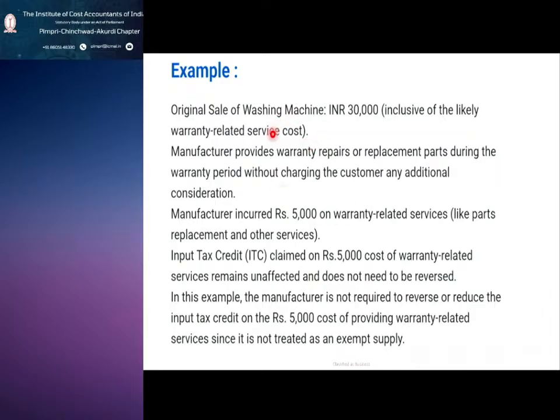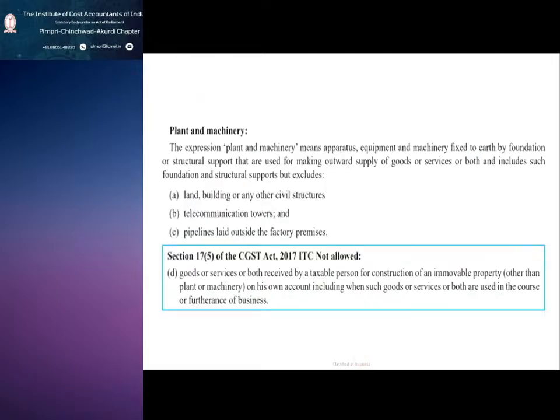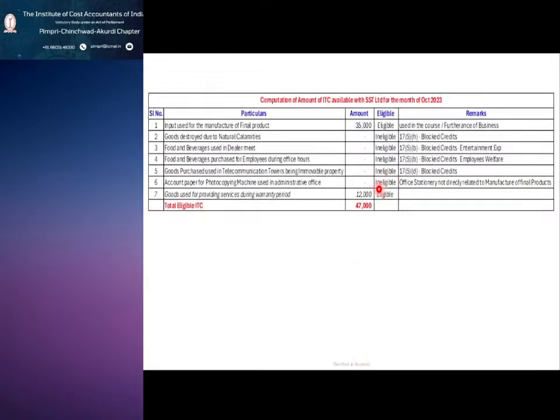So that's why when the material comes for warranty basis, we are not reversing the ITC, though we are providing the services without consideration. So that point we need to be very careful and clear. The cost of warranty related service is not treated as an exempted supply. So that's why we have considered it as eligible here.